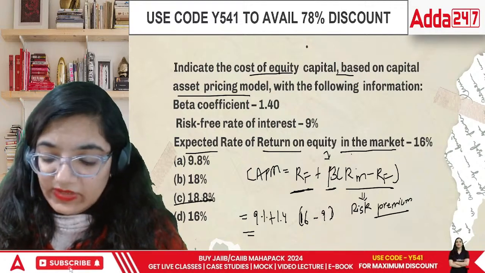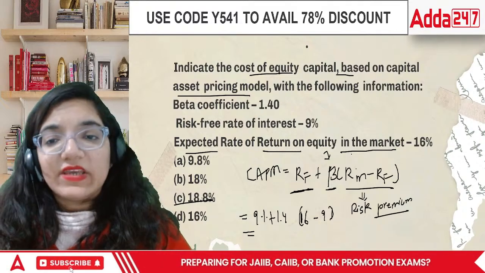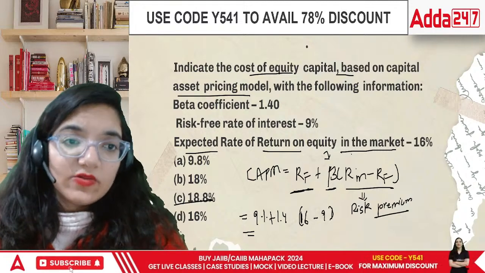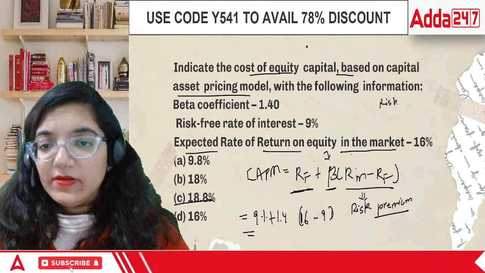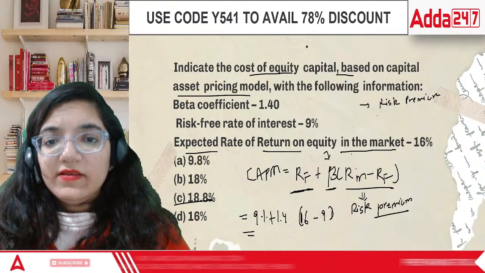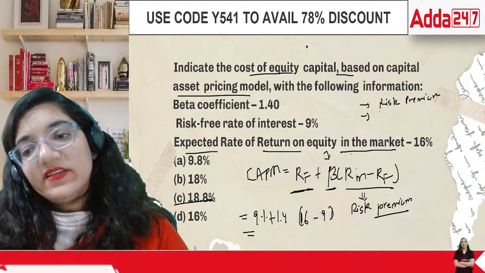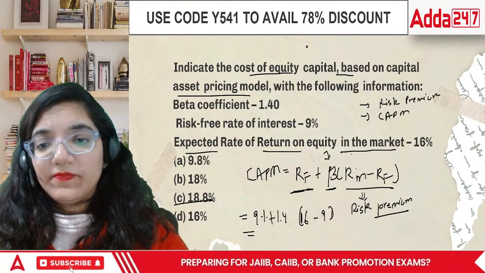They can also divide this question into a case study further. Being a case study, they can ask you what is the value of the risk premium, number one. In this case study, they can divide it into 3-4 parts. One can be, what is the CAPM model?